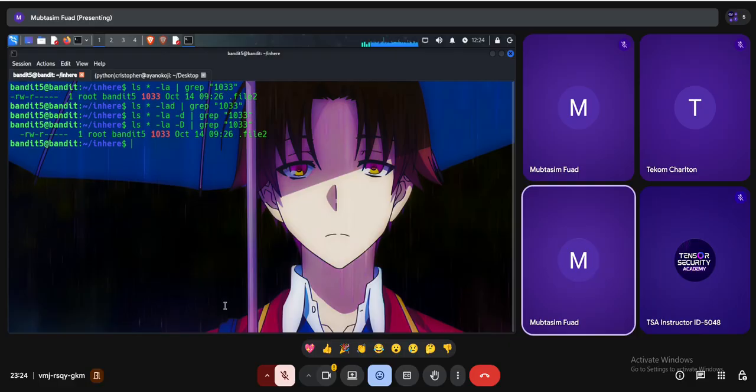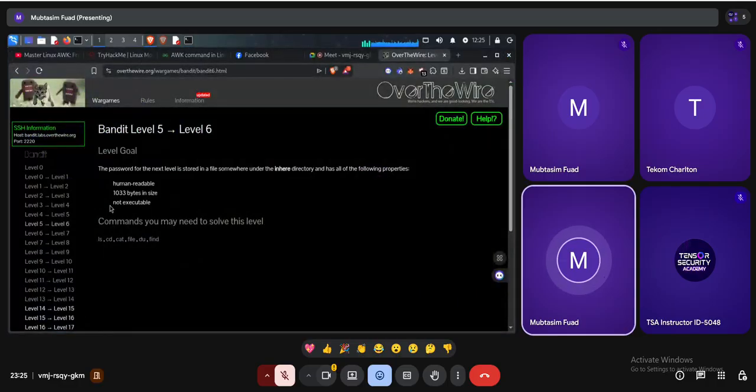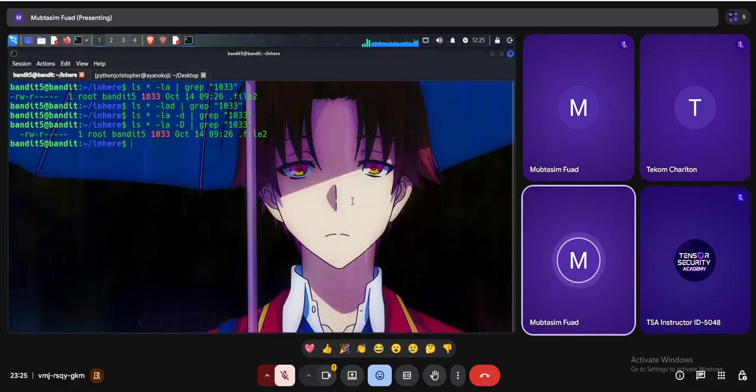No worries. But I have to find something called dot file two, which has 1033 bytes in size, and also doesn't have any executable permission. As you see, it's not executable. So let's try to read this file, dot file two with 1033.